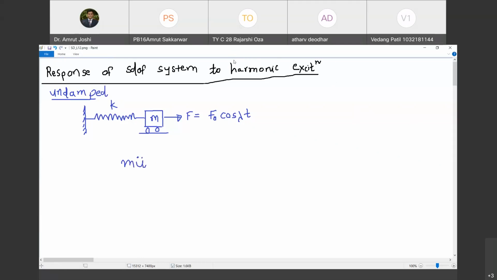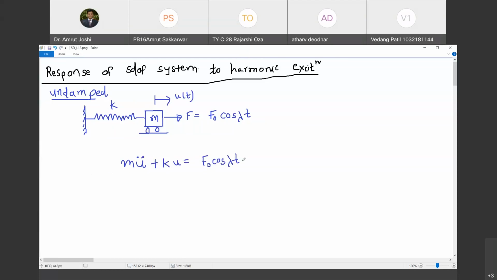Okay, I will set myself in mute mode and I will write down. You try to understand. Or else, Vedant, can you unmute yourself?